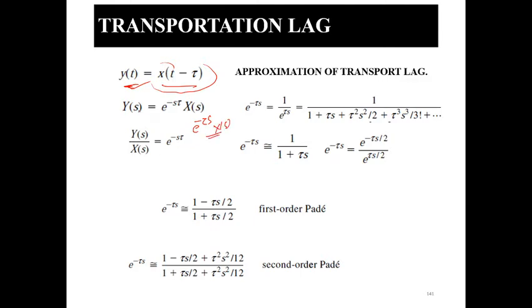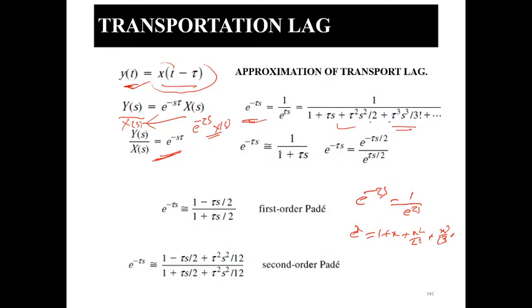Is it clear? So when you take the transfer function, output upon input, Y(s) upon X(s), it will give e to the power minus tau s. You can write it as 1 upon e to the power tau s, and e to the power x, when you expand this function, is nothing but 1 plus x plus x square upon factorial 2, and x cube upon factorial 3, and so on, right? So like this you have expanded the function e to the power tau s, or you can say the transfer function of the delayed system.